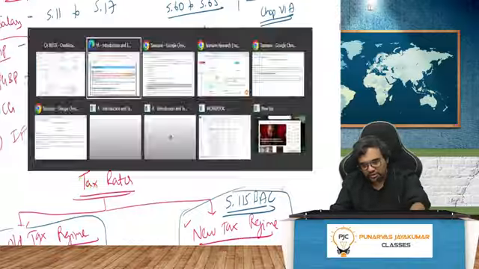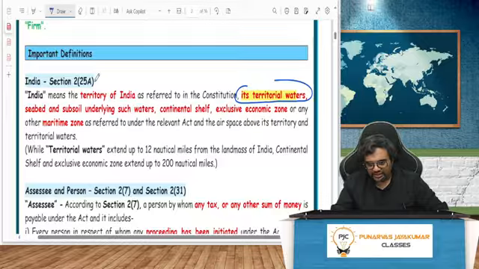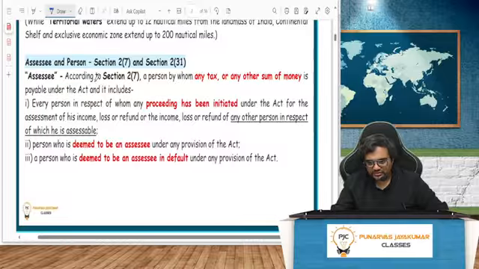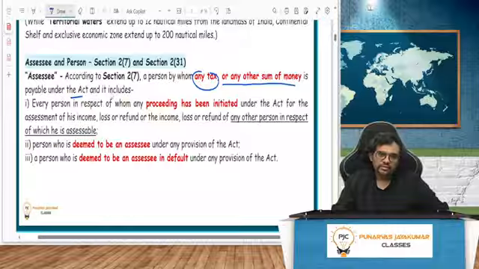Anyway, now coming to the tax rate. So this is one part, guys. Assessee we have already discussed. As I said, an assessee, according to that, is a person to whom any tax or any other sum of money is payable under the Act. What do you mean by the sum of money?